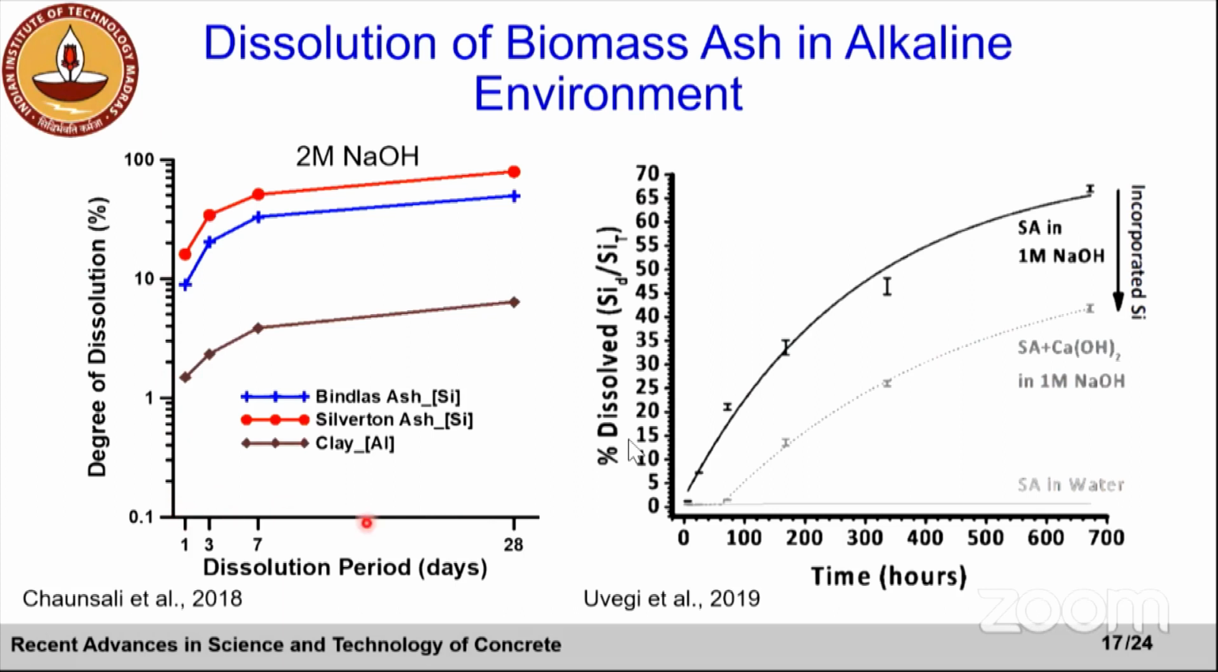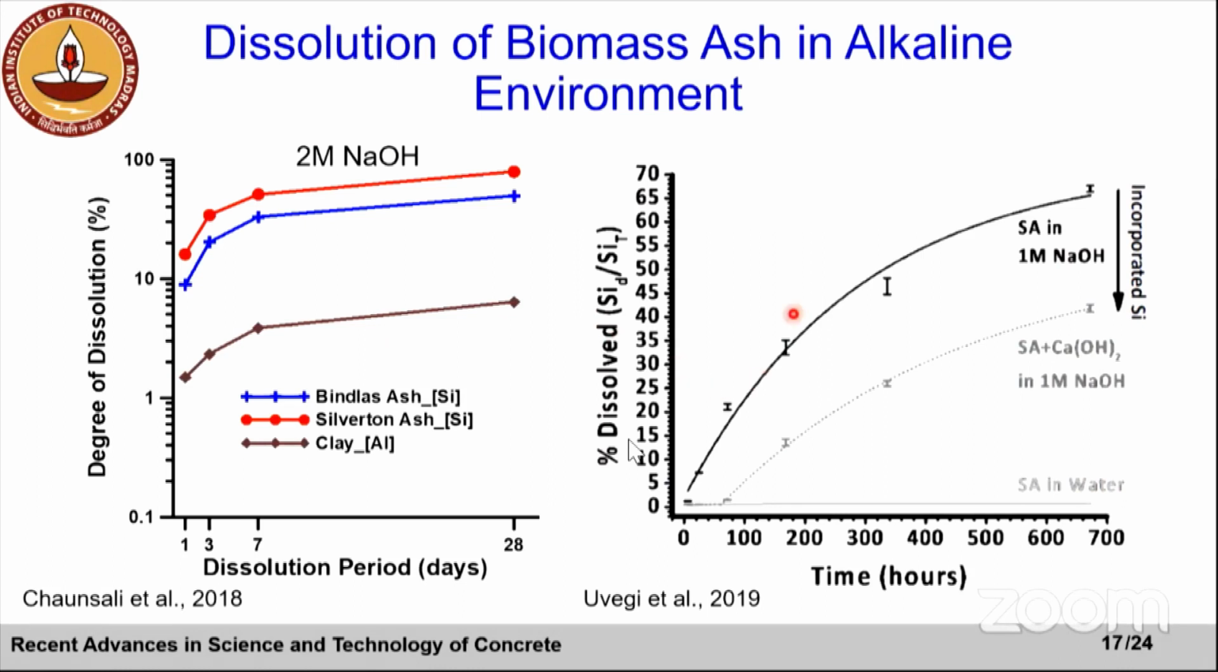So first, let's look at how quickly these ashes dissolve. On the left figure, you see a comparison between these two ashes. One ash is definitely doing much better; in 28 days, you see 70% dissolution. This was measured using ICP. You can dissolve this ash in alkaline medium, which was 2 molar sodium hydroxide, and track how much silica is getting released. That can tell you the degree of dissolution. And as I mentioned earlier, as you can also see from X-ray diffraction, clay was not very reactive: 6-7% reactivity compared to 60-70% for the ashes.